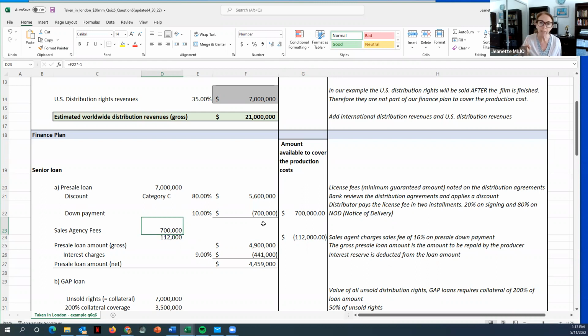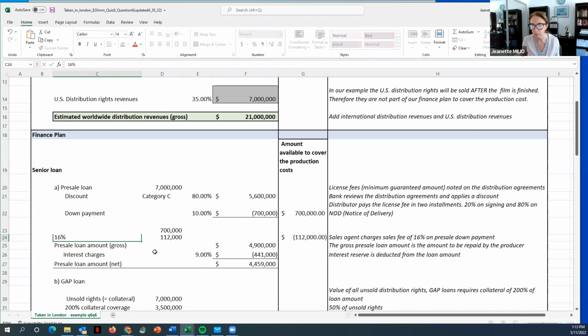When you get paid, I get paid. So they're basically charging us the 16% fee here. I should put in 16% so you have a reference. They're charging us a 16% fee. 16% of 700 is 112.